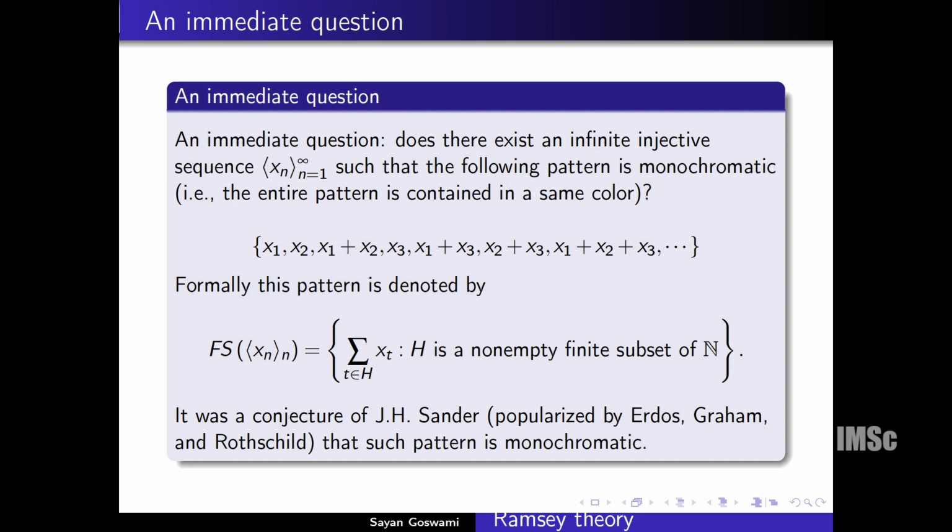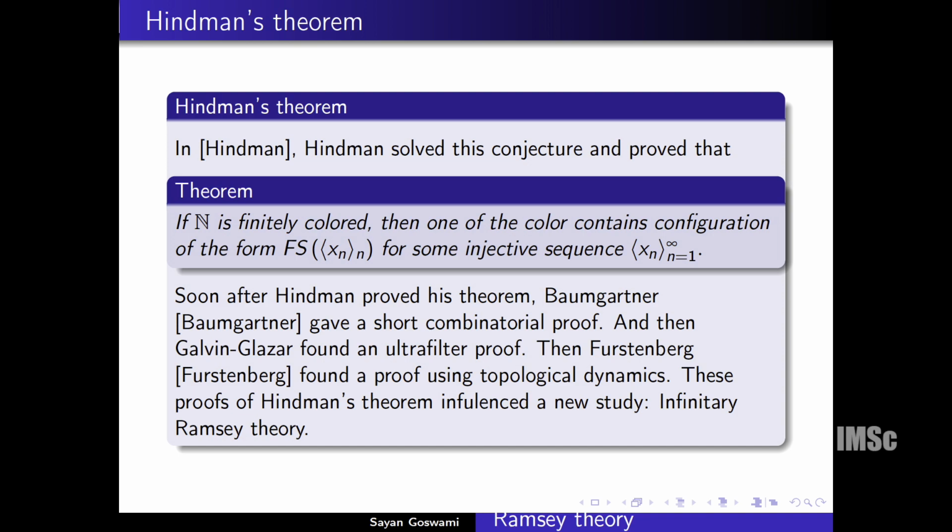It was a conjecture of Sanders which was later popularized by Erdos, Graham and Rothschild that such a pattern is monochromatic. In 1974, Hindman solved this conjecture using combinatorial methods, a 10-page long proof actually. But soon after Hindman proved this theorem, Baumgartner gave a very short combinatorial proof, and then Galvin and Glazer found an ultrafilter proof, and then Furstenberg found a dynamical proof. All these three proofs influenced a new branch which is known as infinitary Ramsey theory. That means you are trying to find an infinite structure in Ramsey theory.